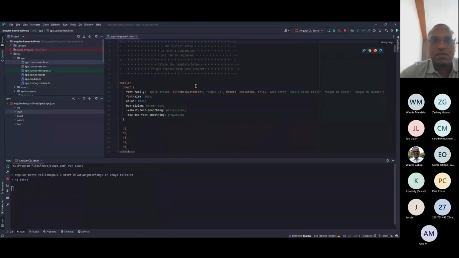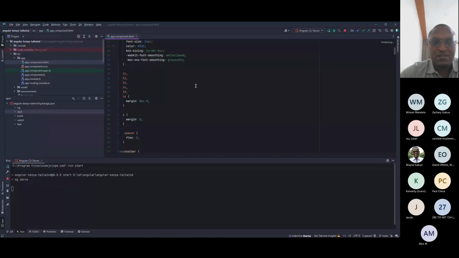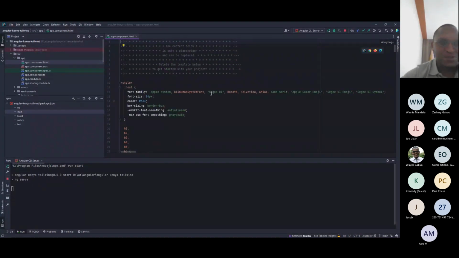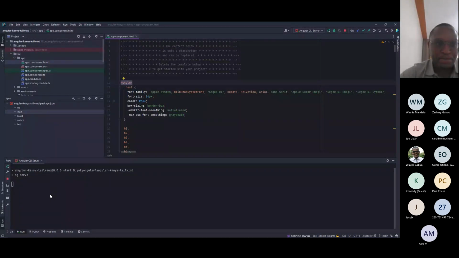By default, Angular gives us a lot of stuff, but I think I'll have to show this page to those who want to join Angular and show you what Angular gives us by default. It's beautiful. Let's see, I see it serving. As it serves, I see there is a hand.